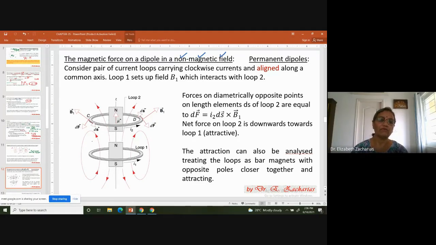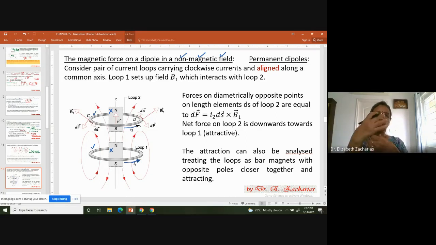So here you have two current loops. Please, for heaven's sake, forget these two. Only look at the loop of current. This is loop 1. This is loop 2. Loop 1 is carrying a current I1. Loop 2 is carrying a current I2. There are two different currents, I1 and I2, and they are magnetic dipoles.